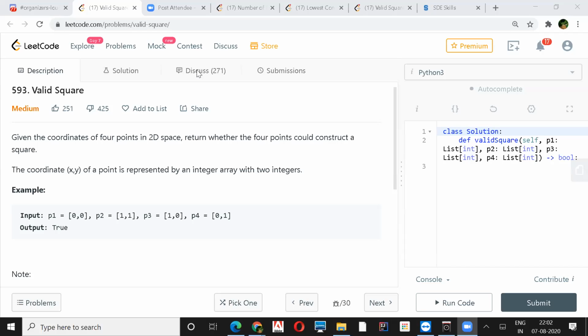Because in a rhombus we don't have such properties. There is no right angle in a rhombus, right? So it will uniquely identify that the given quadrilateral is a square. Okay, so that is one way.